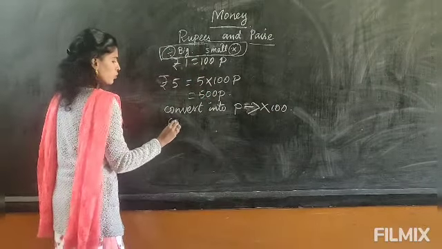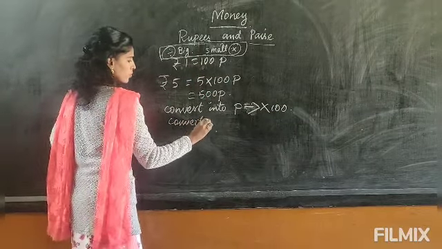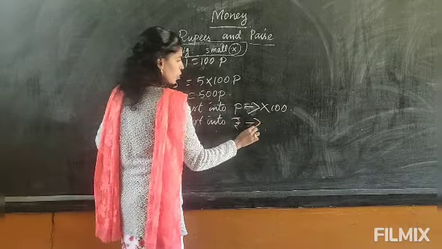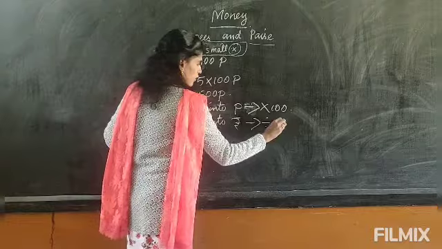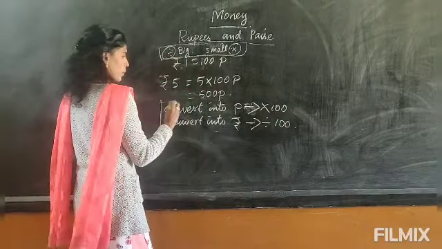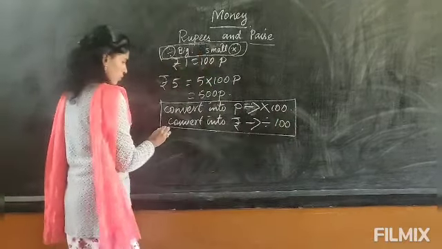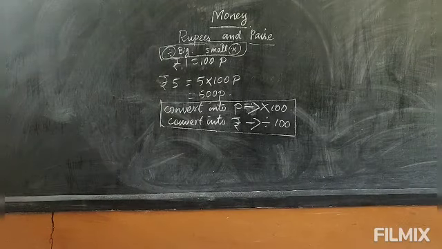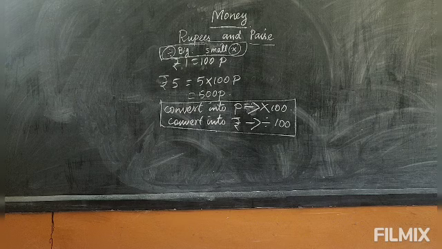To convert into rupees, you will divide by 100. Remember this one, then it will be easy for you. So convert into paise, multiply by 100. Convert into rupees, divide by 100.